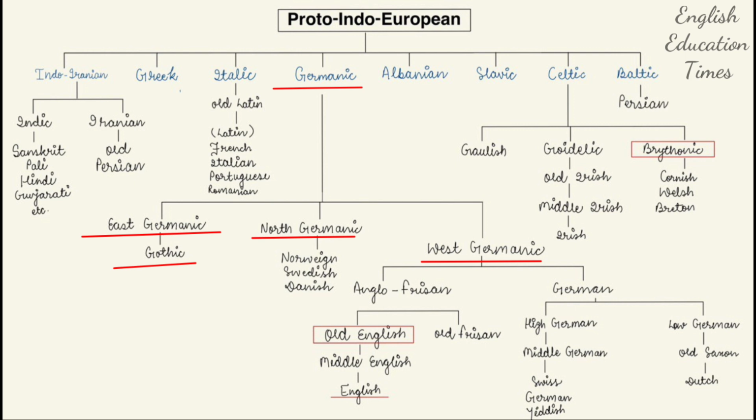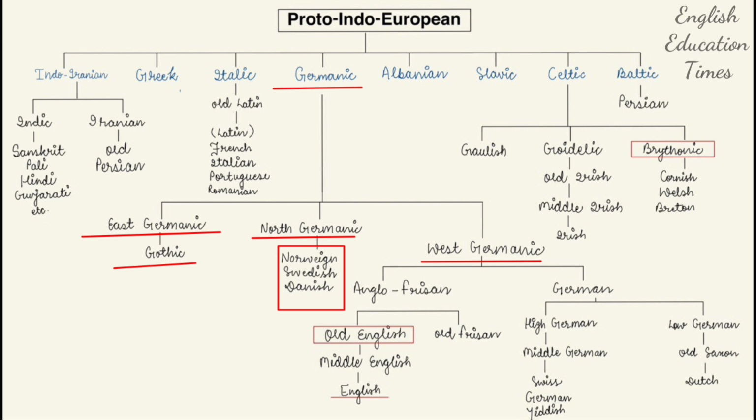Then we have North Germanic. The North Germanic dialect later transformed into languages, but first it was a dialect. From North Germanic three languages developed: Norwegian, the language of Norway, then Swedish, the language of Sweden, and Danish, the language of Denmark. And then the most important one for an English literature student, that is West Germanic. West Germanic is the language of Western Germany.